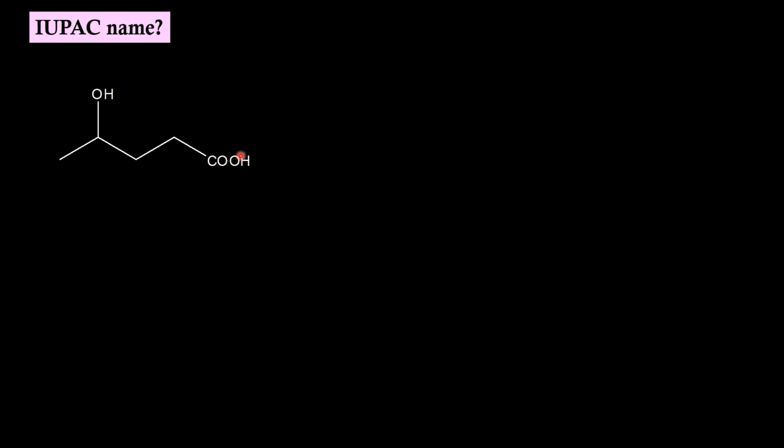Molecule has carboxylic acid and alcohol functional group in it. Carboxylic acid is the principal functional group, so this acts as suffix. OH will act as prefix. This is the parent chain, and since carboxylic acid is the terminal functional group, this carbon should be numbered 1. On fourth carbon, we have OH sitting as a substituent. So secondary prefix is 4-hydroxy.